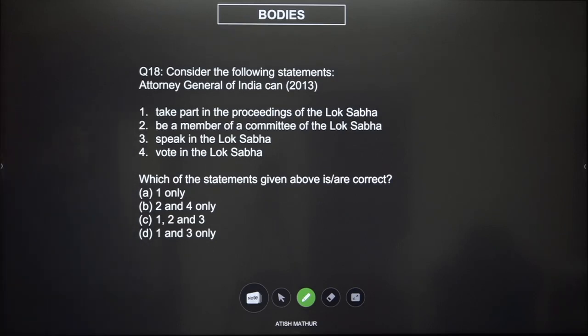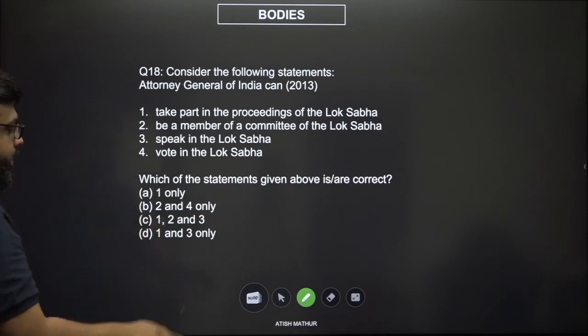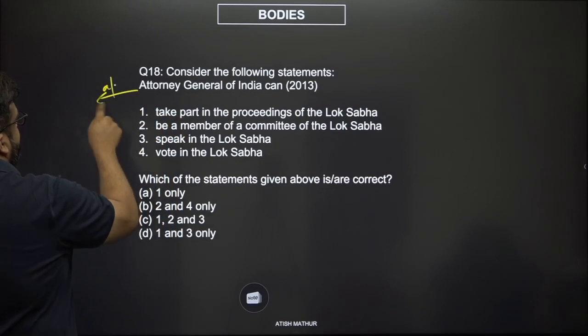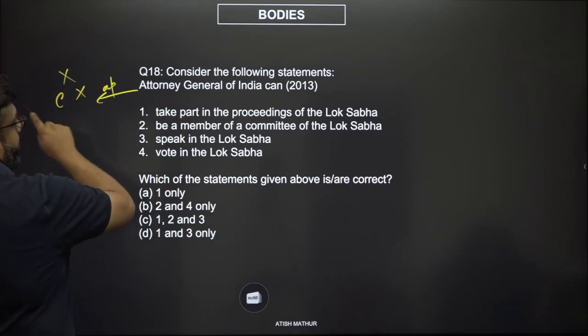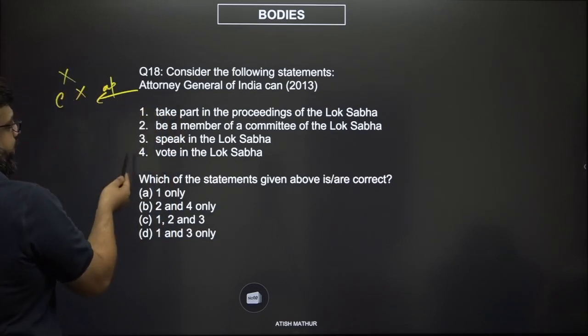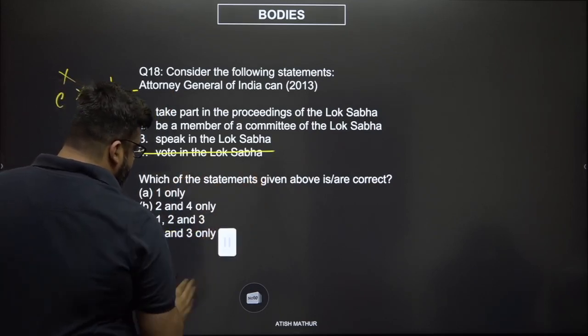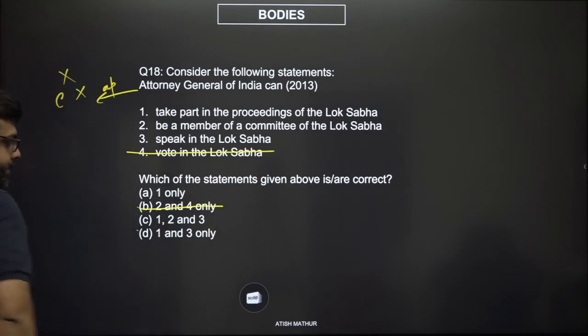To take part in the proceedings, to be a member, to speak in the Lok Sabha, and to vote in the Lok Sabha. What we know for sure is Attorney General is an appointed office and not an elected office, is not a member of the Lok Sabha. So if you're not a member, you cannot vote. So this means that option B is out.